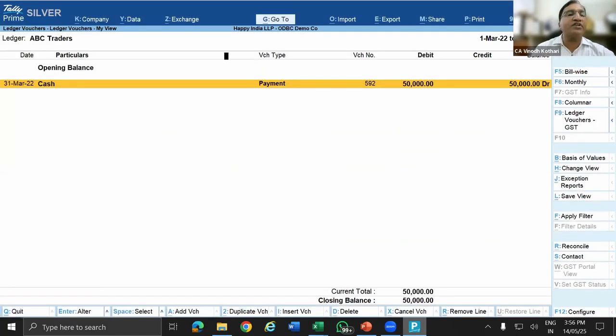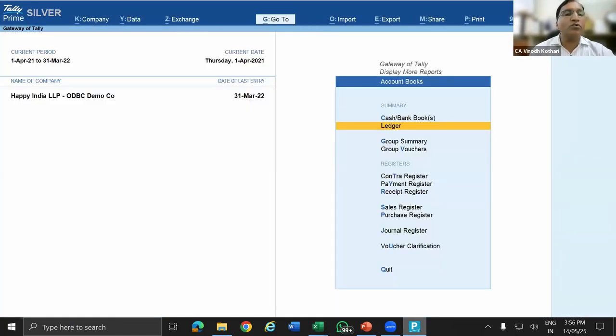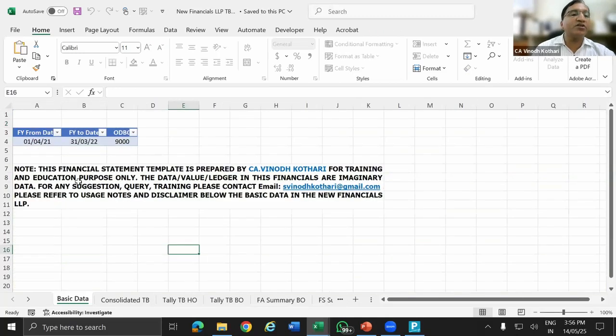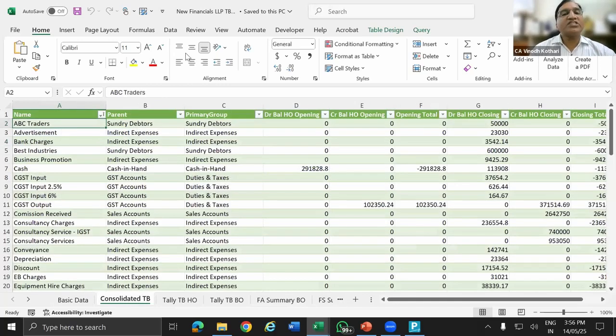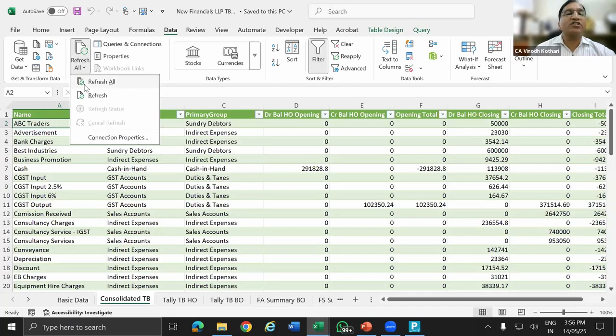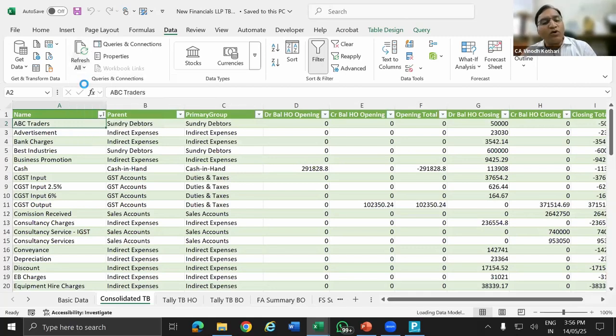So this is the Tally data, financial year 21, 22. So you can give the date here, which year you want, from date and end date. Then just go to data, refresh, refresh all. That's it. So by this, what will happen? See, it is working. Here you can see the process, accessibility, running background. So your Power Query is running, your Tally and your Excel data is being merged, and the final trial balance is updated. I will show you the Power Query also.